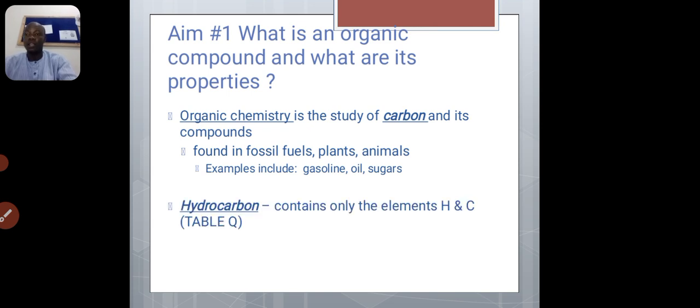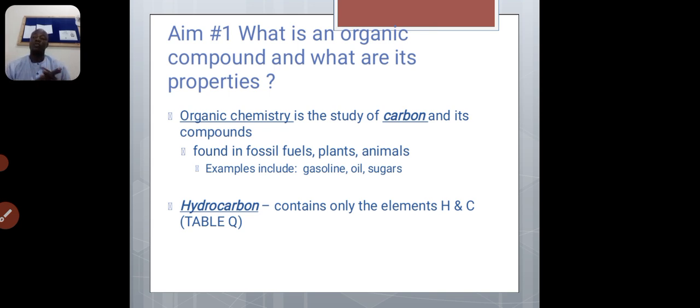And then what are hydrocarbons? Of course, organic compounds are classified into two: hydrocarbons and non-hydrocarbons. When we say hydrocarbon, it means a compound that contains carbon and hydrogen only. And non-hydrocarbons are organic compounds that have other atoms apart from carbon and hydrogen. It means that in addition to carbon and hydrogen, other atoms are also present.